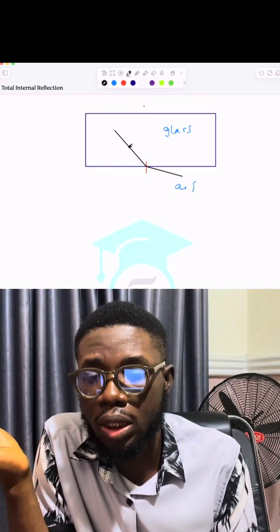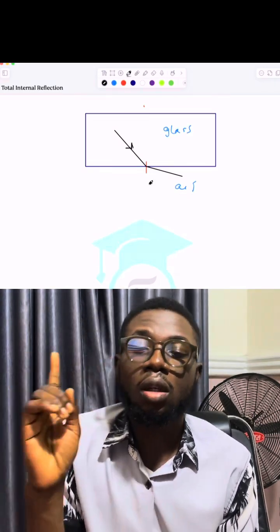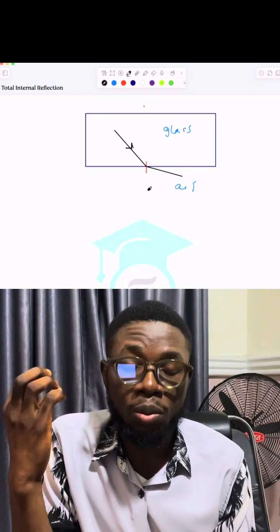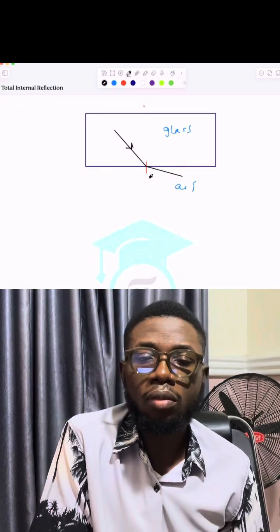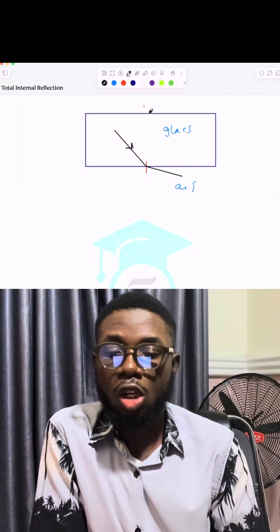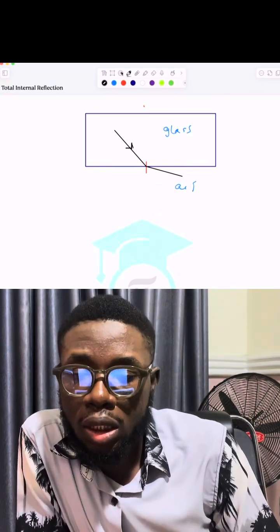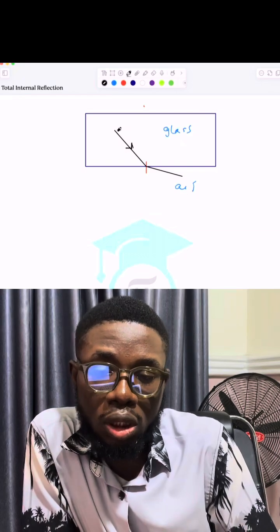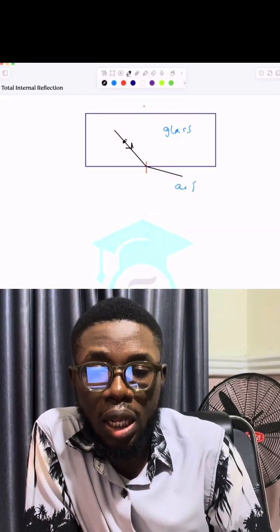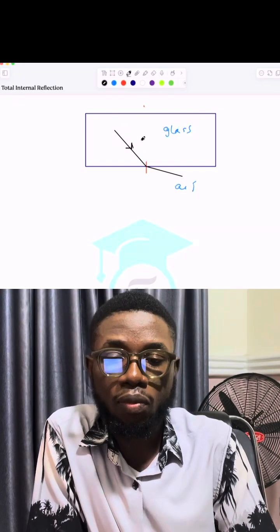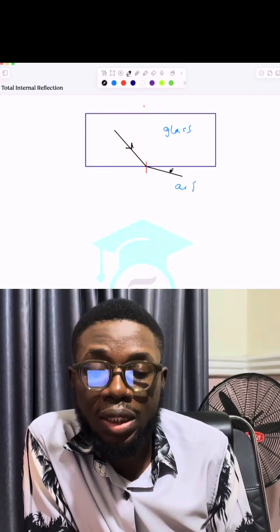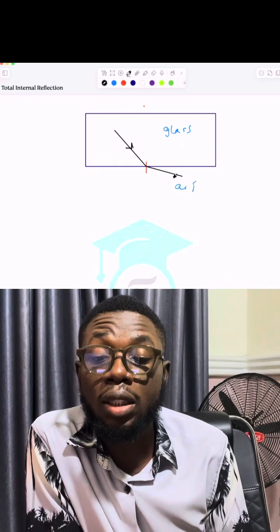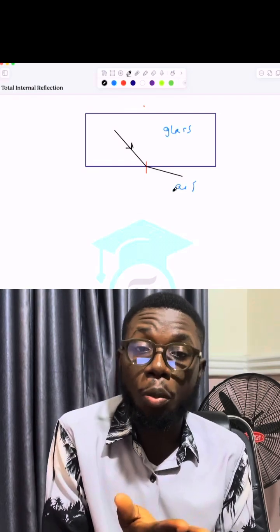So let's proceed. As light was incident from this place, the first condition I gave was that light must be traveling from a denser medium to a less dense medium. Now, here's what happens. If I continue to tilt this line, the incident ray, because refraction will always take place, the implication is that this refracted ray will also tilt up more.